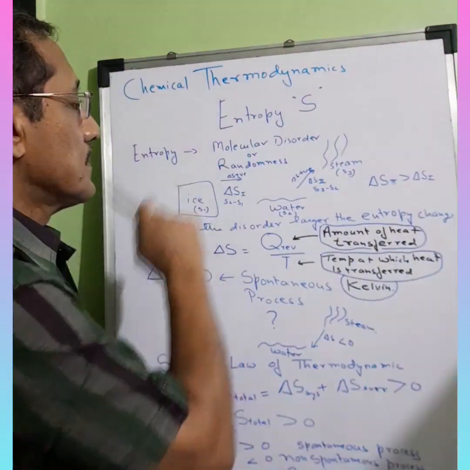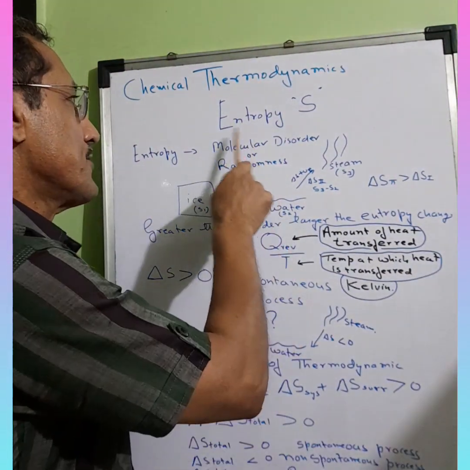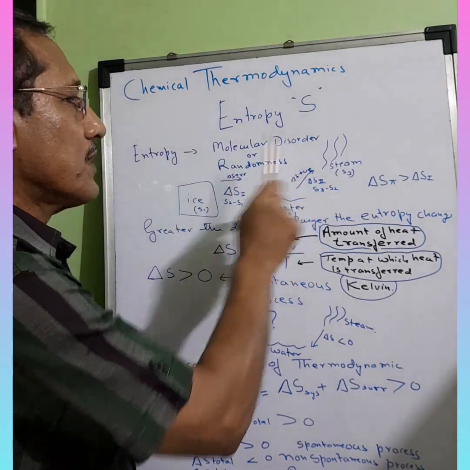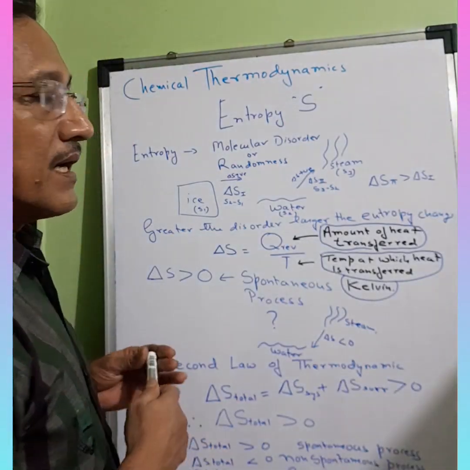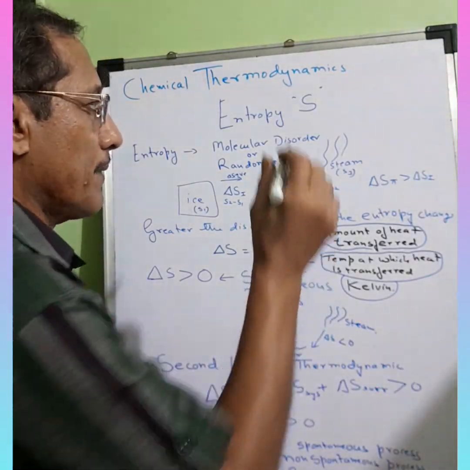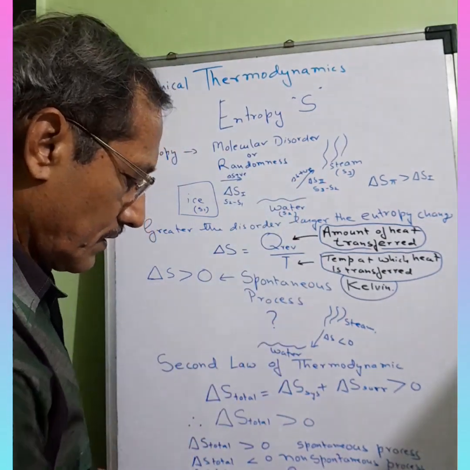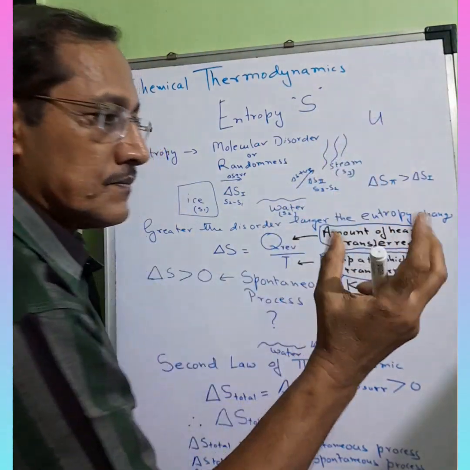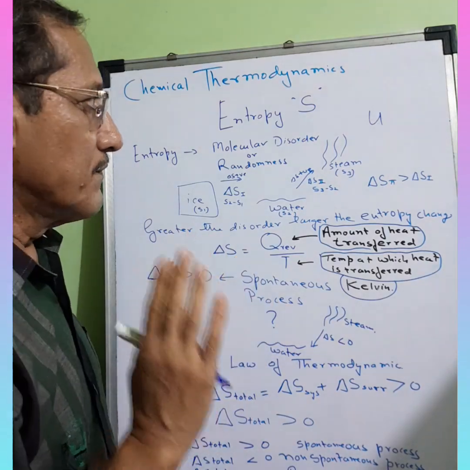Let's get into entropy of chemical thermodynamics. Now, entropy, designated by S, is molecular disorder or randomness. Now, we know that every body has internal energy U, and that is what is randomness, which I have already presented in my earlier videos.